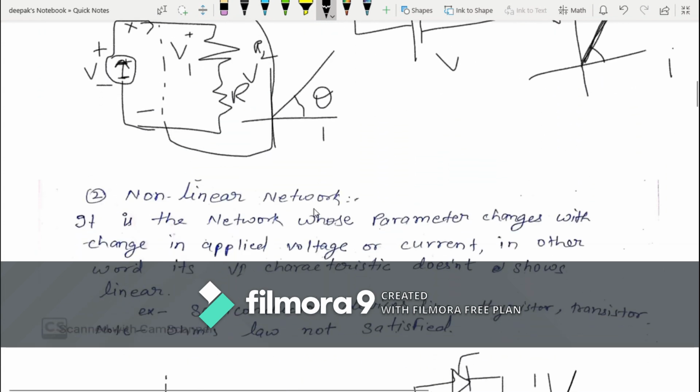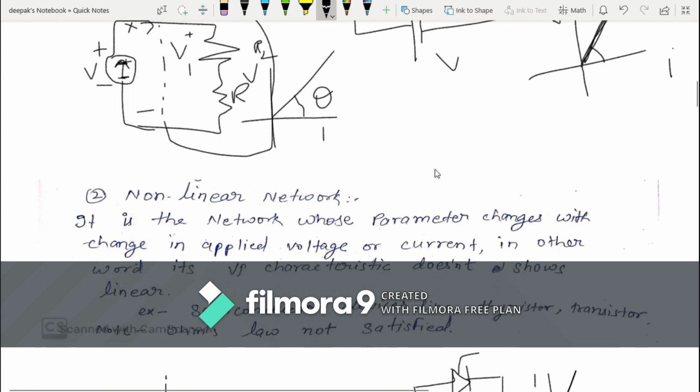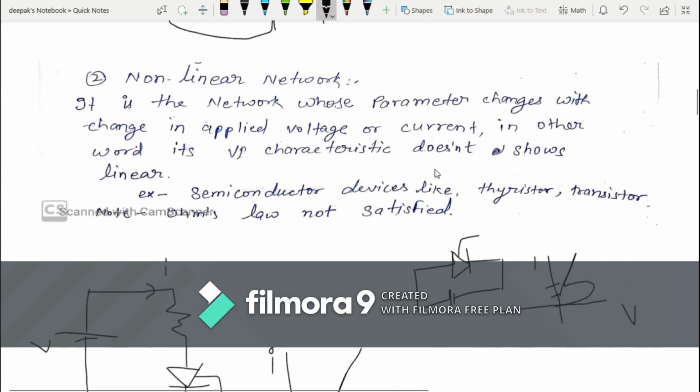Non-linear network. Here the resistances, capacitors and inductors are linear, but some semiconductor devices like diode and thyristor show non-linear behavior and a non-linear relation between applied voltage and current.